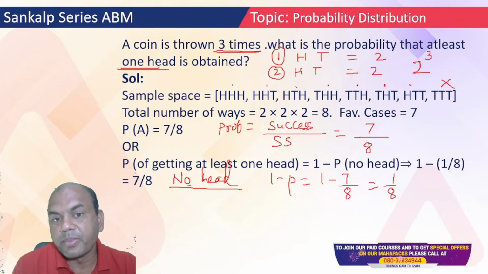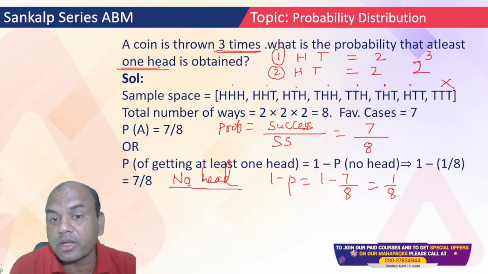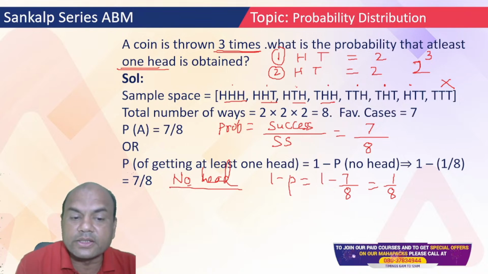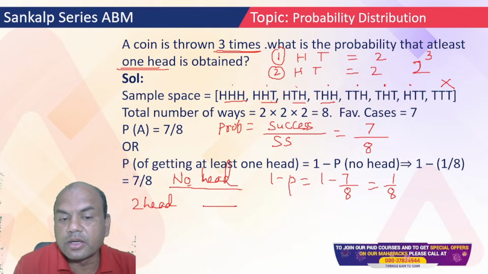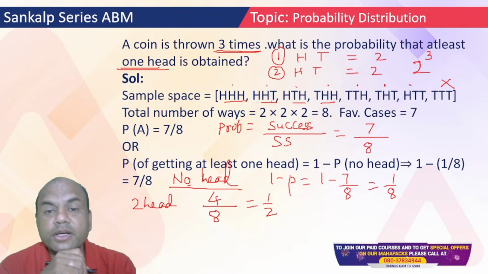Okay. If I ask you, I want at least two heads. In that case, what can be the possibility? At least, I'm talking, at least. So 1, 2, 3, 4. These 4 are the answers. At least two heads, right? The denominator is 8, but here it is 4. So it is 1 by 2. This is the way we must solve these numericals.